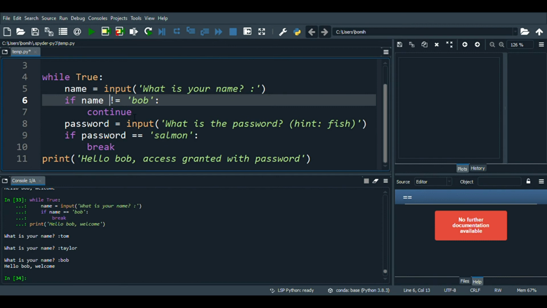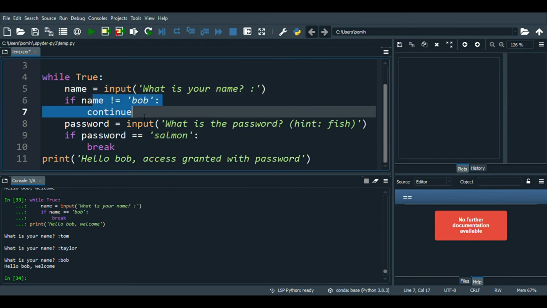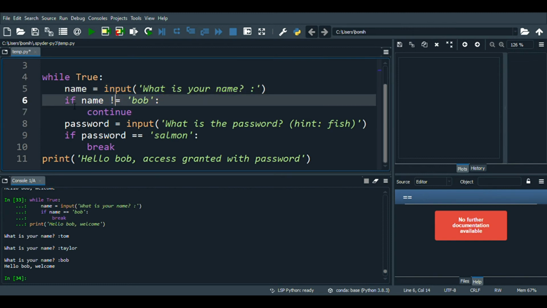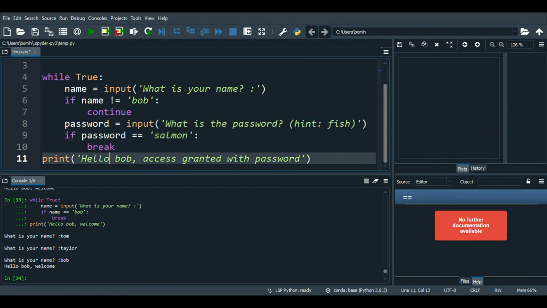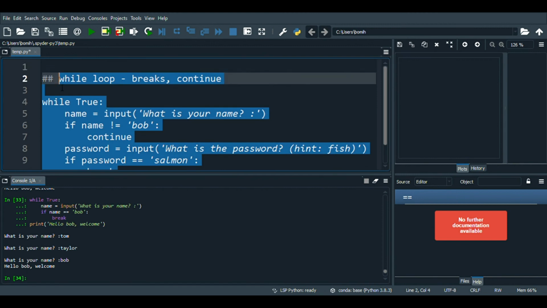All right, so let's try running this. Basically, this is making sure that the name is not just Bob, but once it is Bob, the user then enters the password, and the password fits whatever was specified for the program. And finally, when those two criteria are met, it can print hello Bob, access is granted with password. All right, let's try running this.